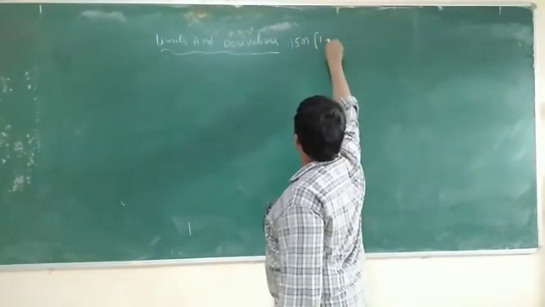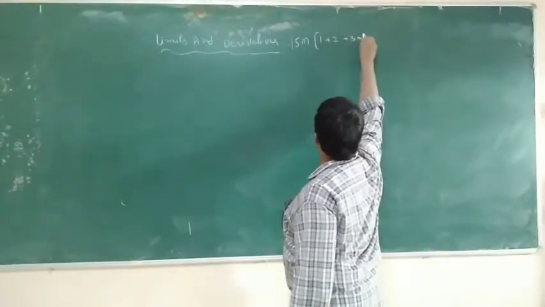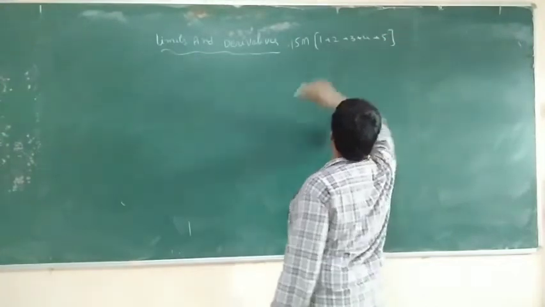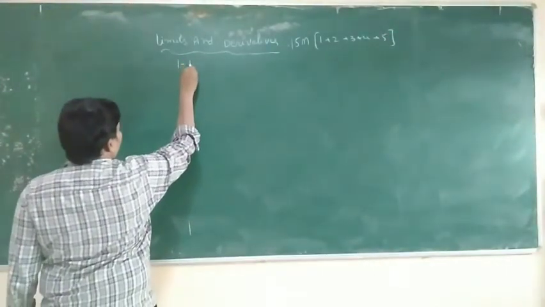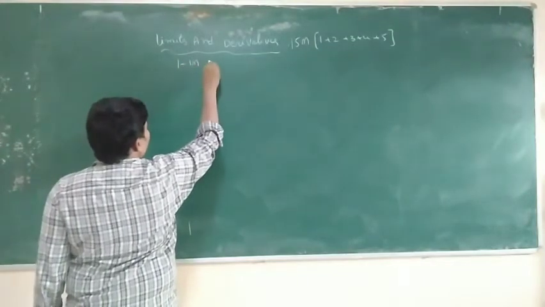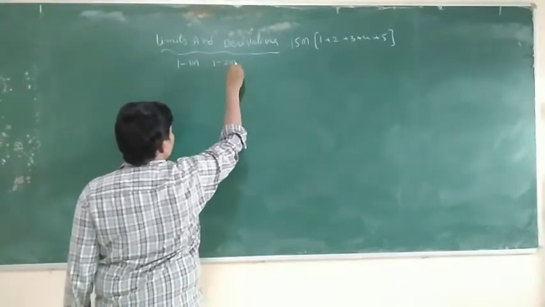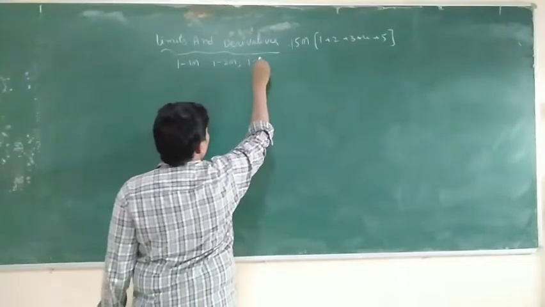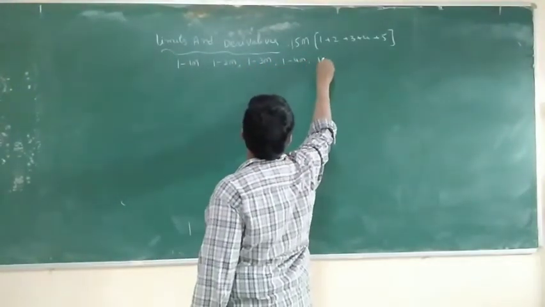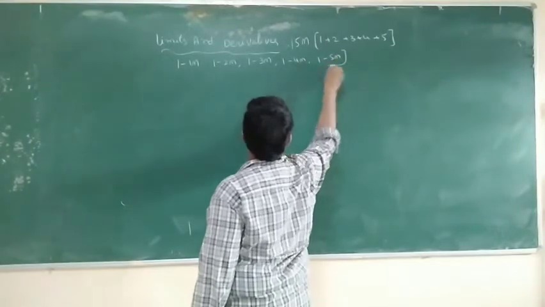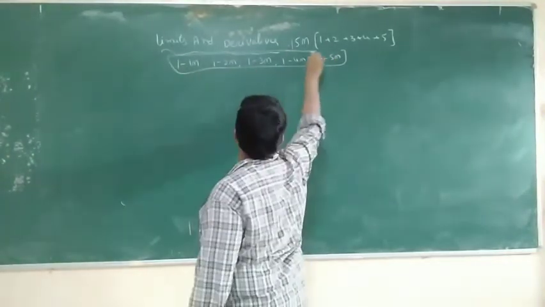So 1 plus 2 plus 3 plus 4 plus 5, so 3, 6, 10, 15 marks. One 1-mark question, one 2-marks question, one 3-marks question, one 4-marks question, one 5-marks question. This is the weightage.